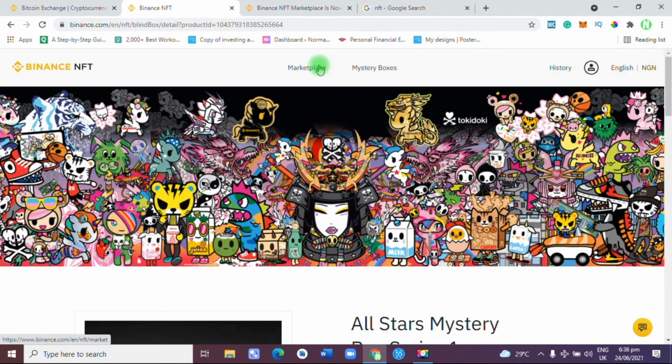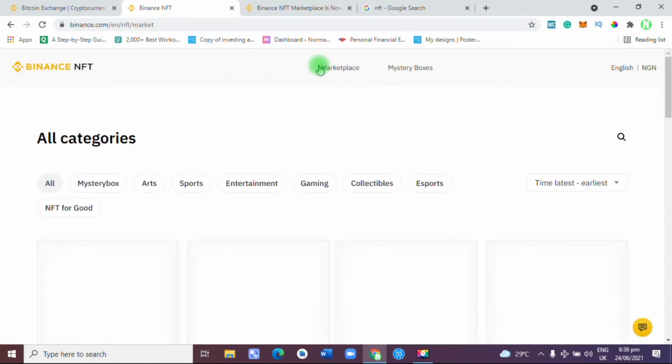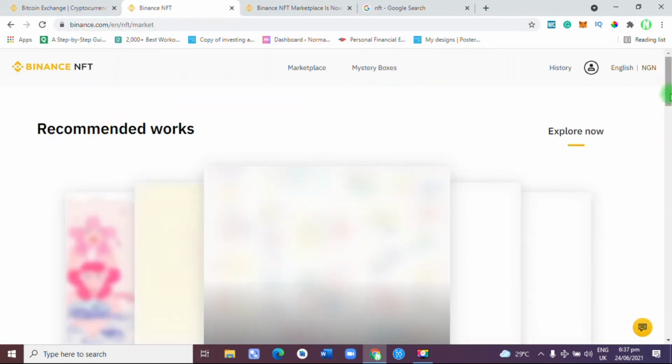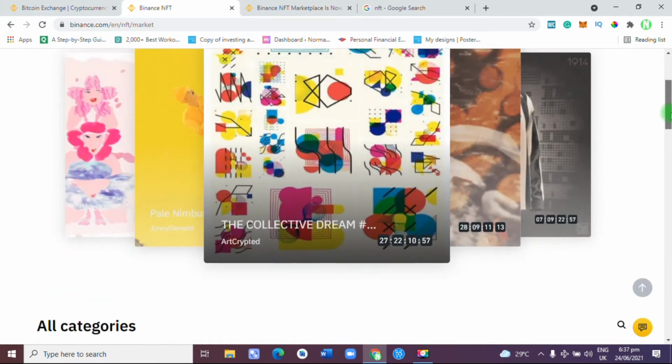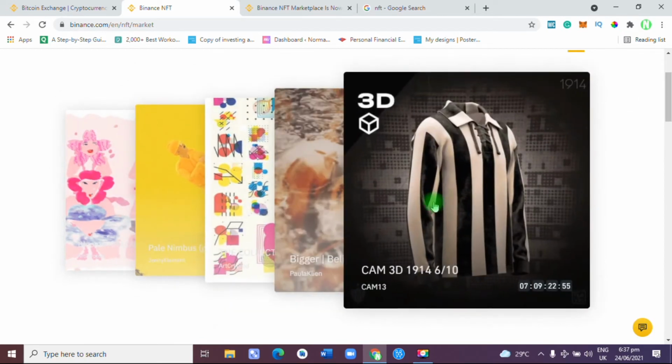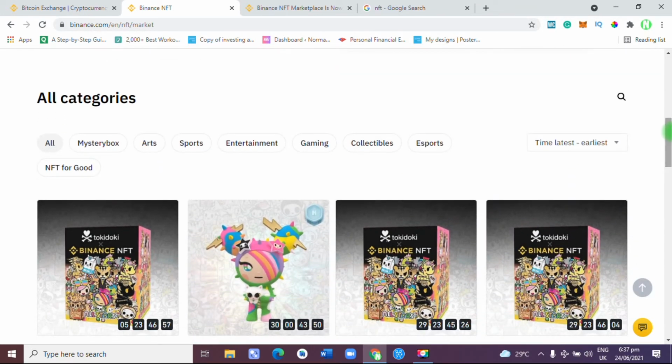So now, let's go into the marketplace and see if there are any NFT available, and also to see if we could add our NFT to it. Wow. As you can see, there are different NFT available for auction.